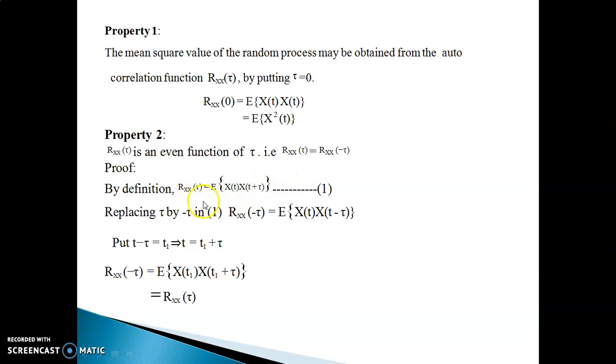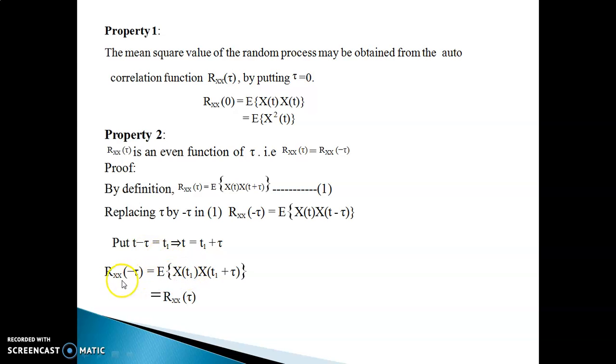So you get Rxx of minus tau equal to expectation of x of t multiplied with x of t minus tau. Now we substitute this t minus tau as t1 so that t becomes t1 plus tau.